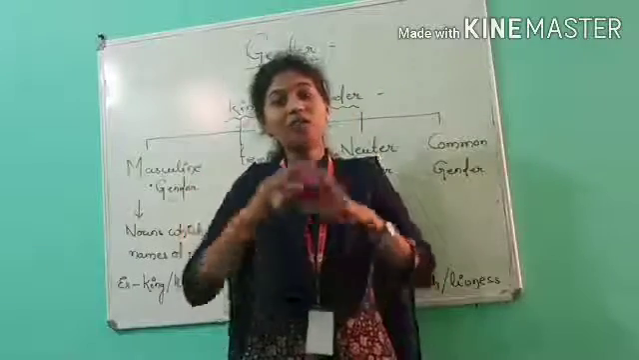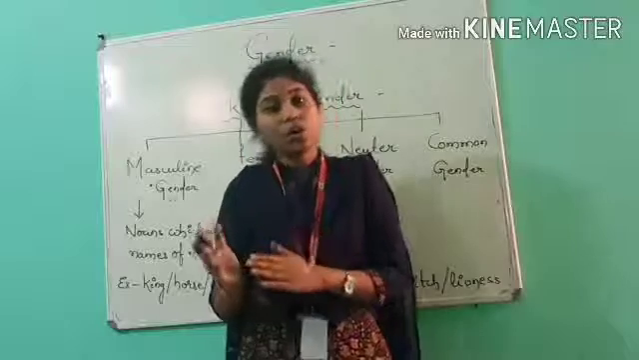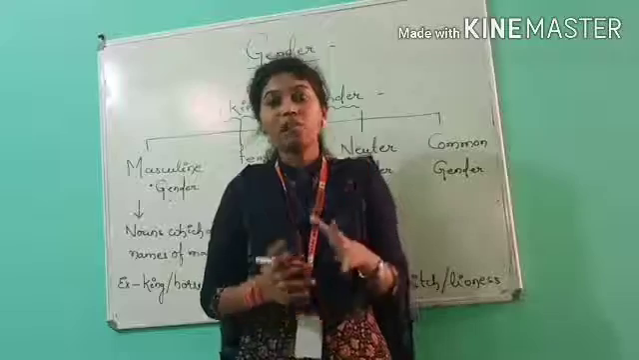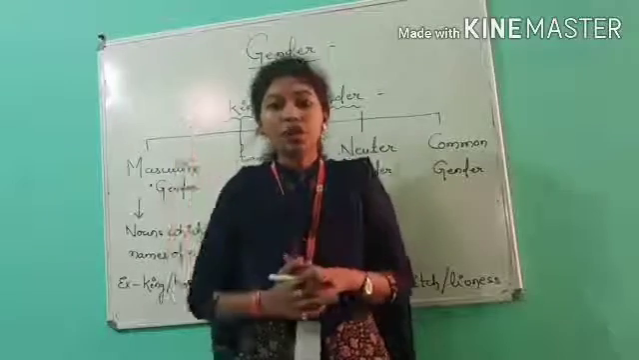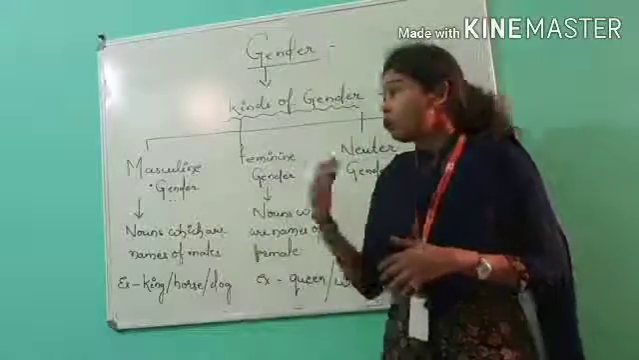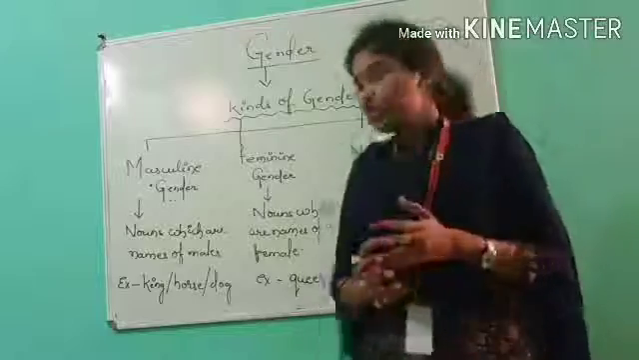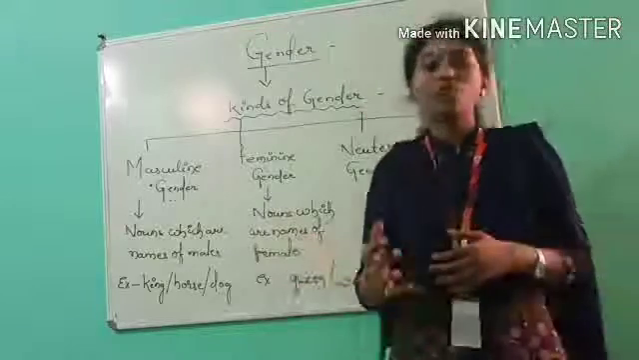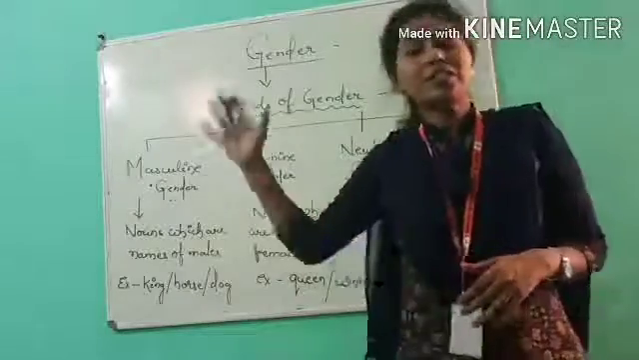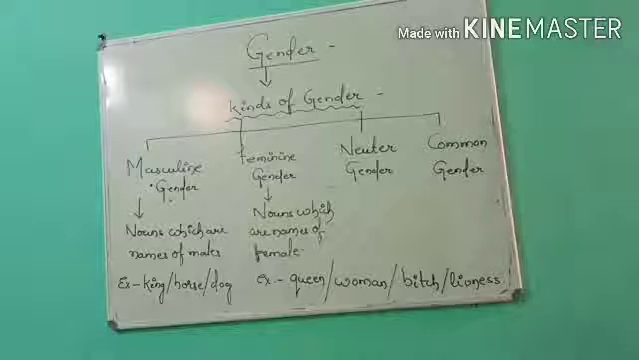Under masculine, we will name all the male. It may be a human being or it may be a what? Animal. But we will talk about the male version. Whereas in the feminine, which is related to female, we will talk about the female version, that is queen, woman, lioness, bitch. Now, please write it down. We will move to the next topic, that is neuter gender.